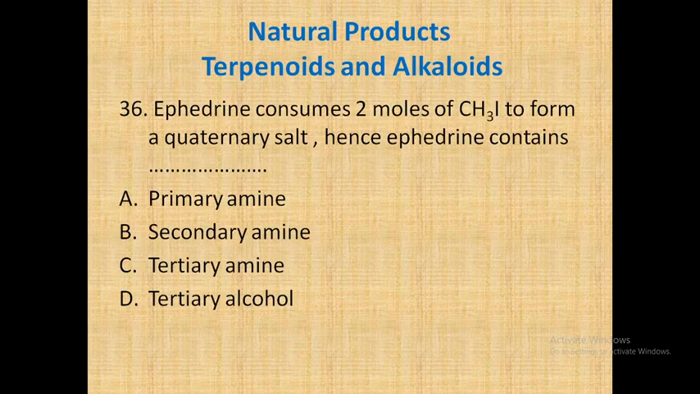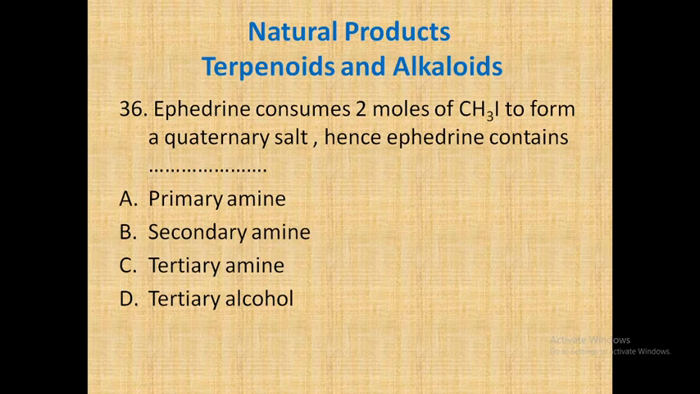Next question: ephedrine consumes 2 moles of methyl iodide to form a quaternary salt, hence ephedrine contains dash dash. So here the question is asked about the type of the amine, whether it is a primary amine, secondary amine, or tertiary amine, and tertiary alcohol is also given. Obviously, methyl iodide forms a quaternary salt, so definitely it is an amine and not an alcohol. So out of primary, secondary and tertiary, which amine will it be?